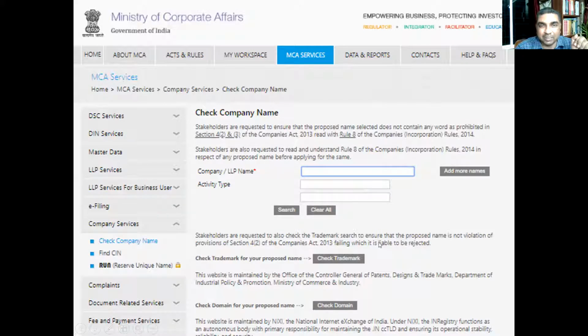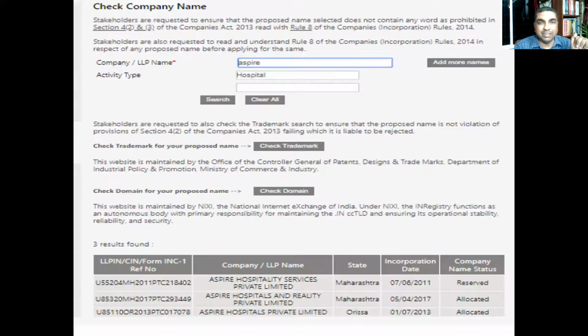So this is the thing, but right now since the site is not working, I'm unable to show it, but I'll definitely show you next time. Okay, by typing the name, let us say I'm typing the name here as per type of activity, let us say hospital. So I'll be getting a list of similar companies. That means this company already exists, so I cannot form a company with this name.